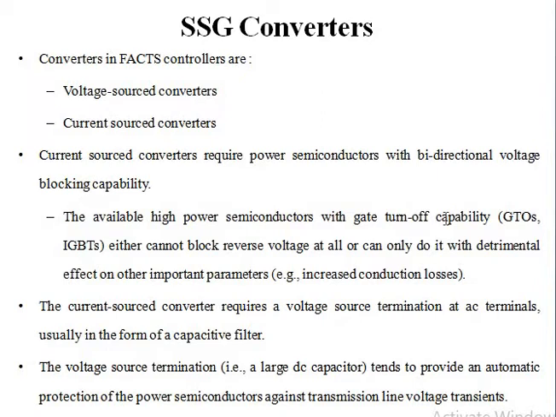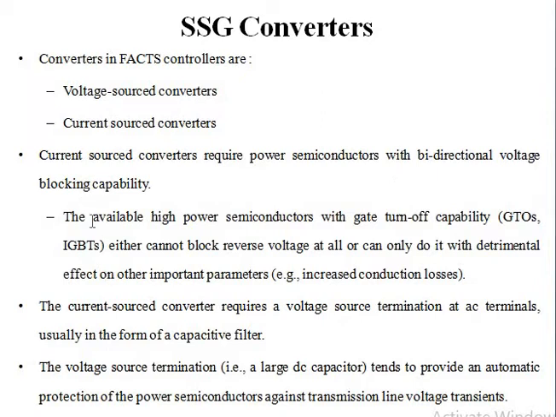The current source converters require power semiconductors with bidirectional voltage blocking capability. Okay, or the switches that must be employed within the current source converter should be having high voltage blocking capability.